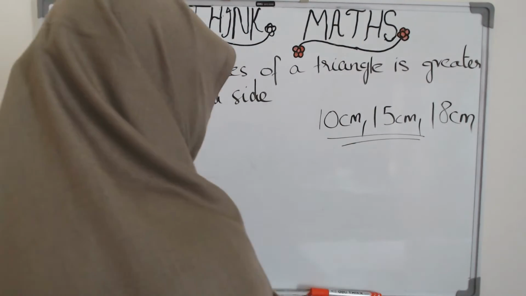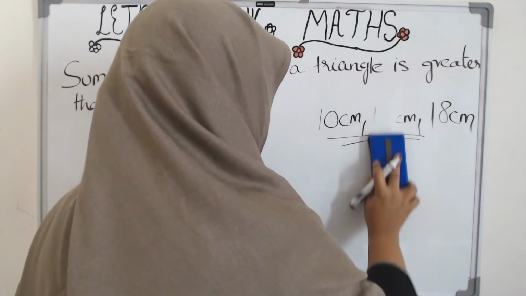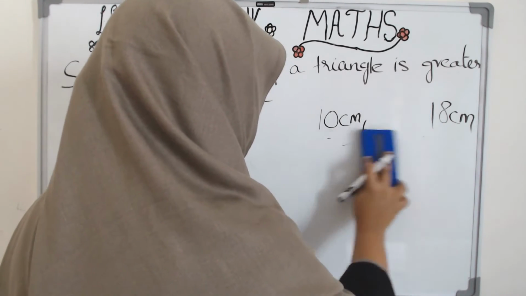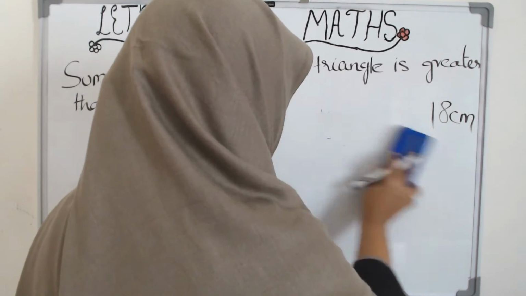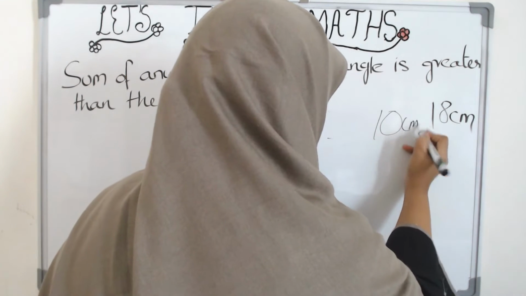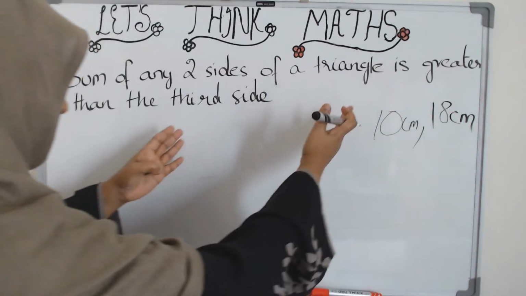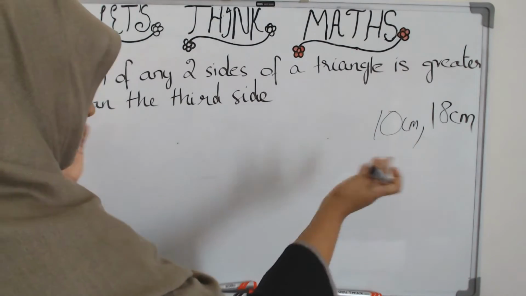Now what if we are given only two of these line segments? Suppose, let us take this one out. We have only two line segments, say 10 centimeter and 18 centimeter. Then what will be the upper limit and the lower limit of the third side?